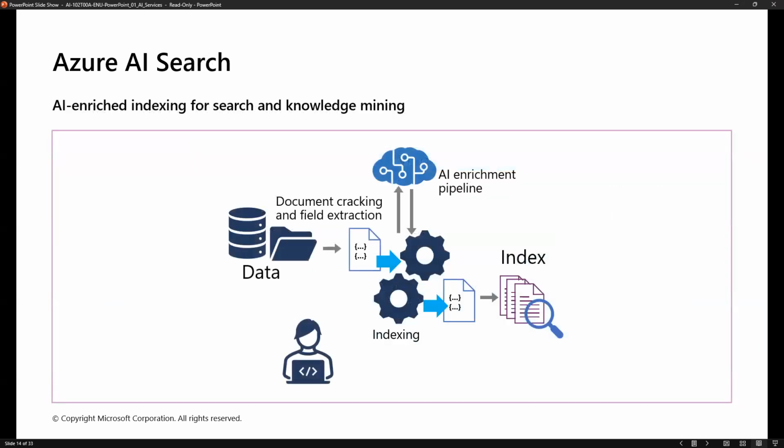So what is Azure AI Search? Azure AI Search means we have a large amount of data, with document cracking and field extraction. We provide that data, and it will try to understand it through AI enrich pipelines. It will understand and create an index. So whenever we phrase something or give a prompt, accordingly it will give the answer for that.